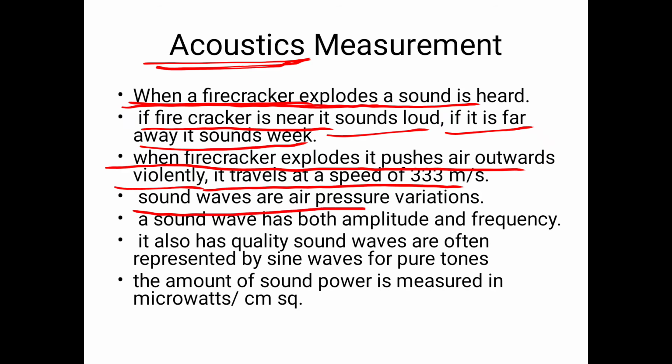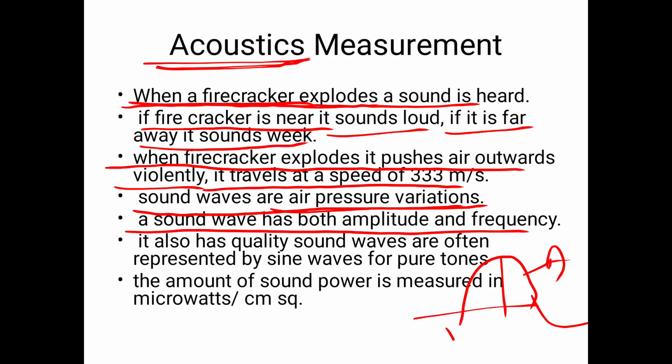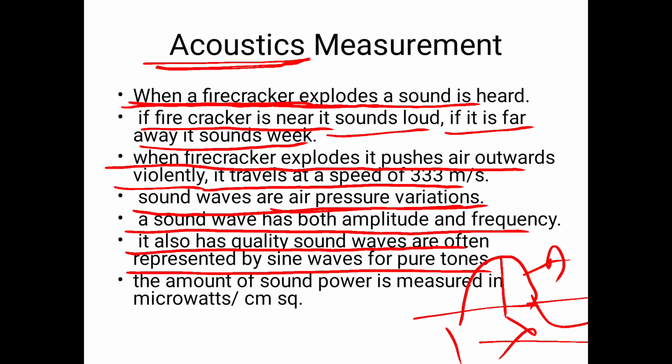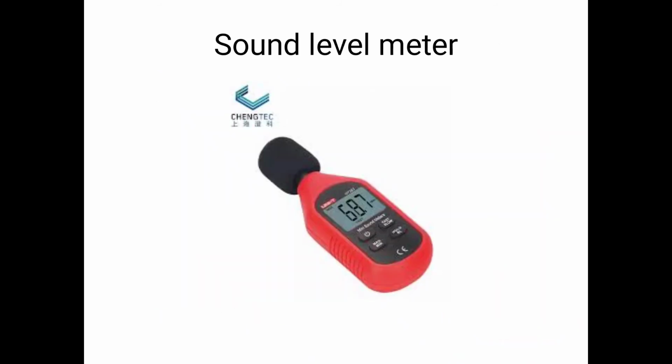These sound waves are air pressure variations. So what are sound waves? Sound waves are air pressure variations. A sound wave has both amplitude and frequency. This is amplitude, as well as this is the wavelength lambda. It also has quality. Sound waves are often represented by a sine wave for pure tones. The amount of sound power is measured in microwatts per centimeter square.